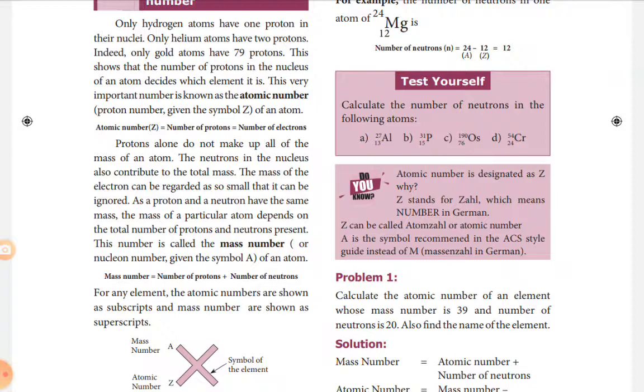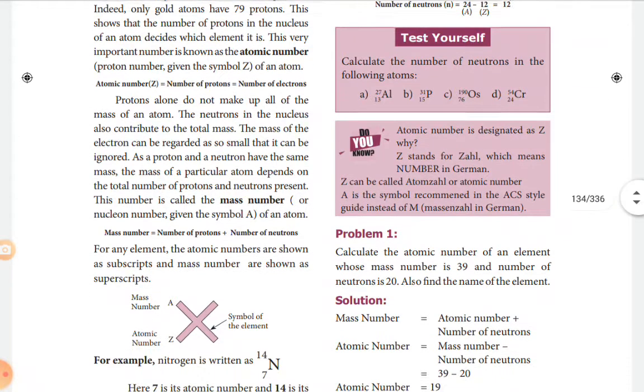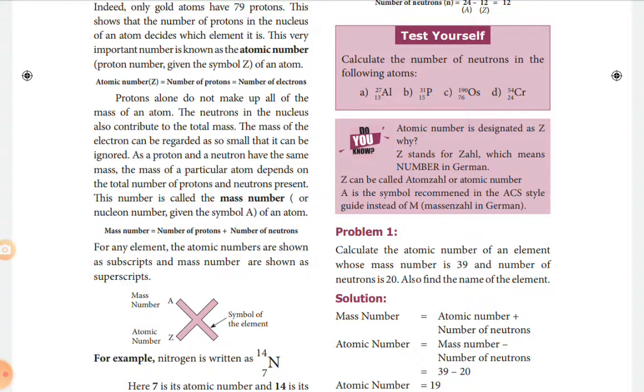We can also write it in a different form: the sum of the total number of protons and neutrons present in the nucleus of an atom, or the sum of nucleons in the nucleus of an atom, is also called the mass number. The nucleons are nothing but the collective particles present in the nucleus of an atom.